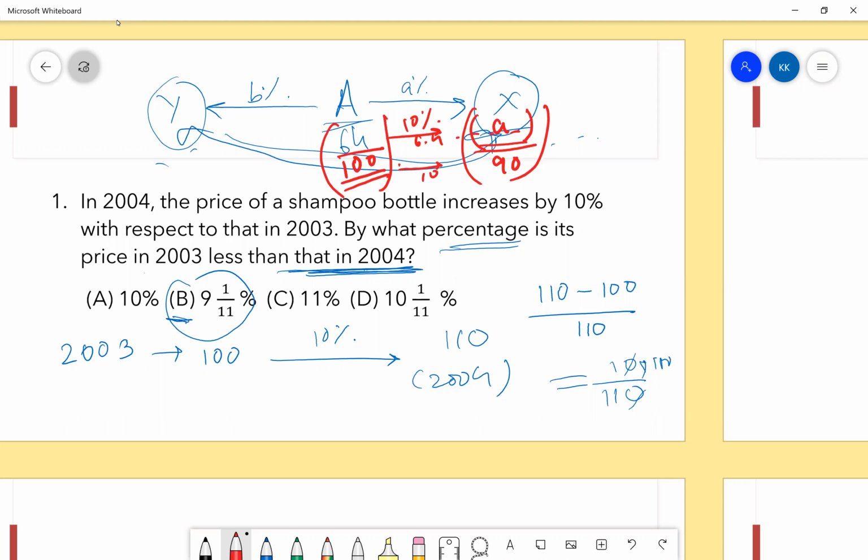Any doubt, anybody in this matter? Anybody?